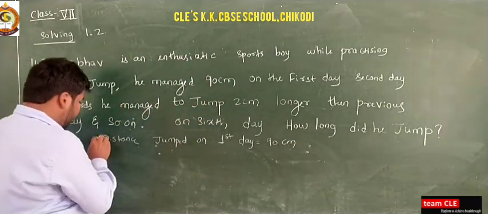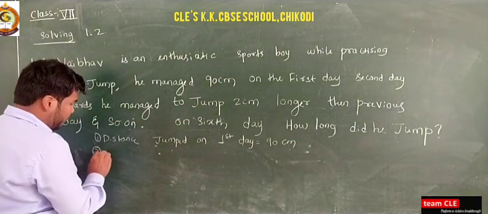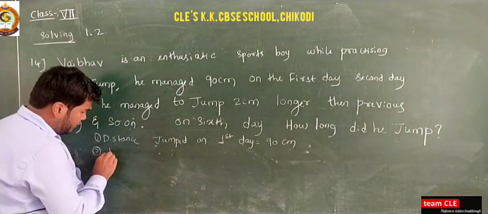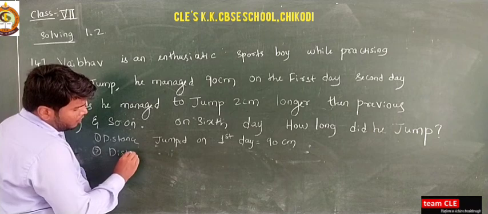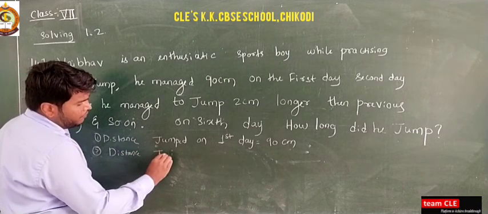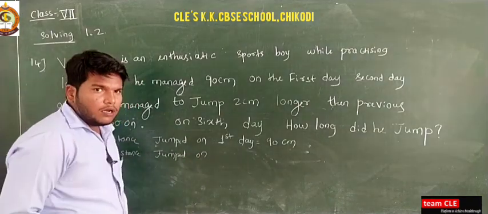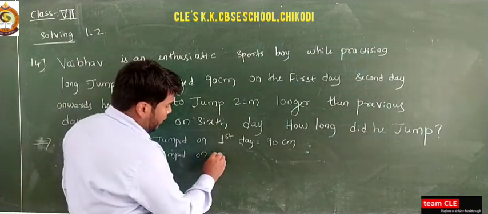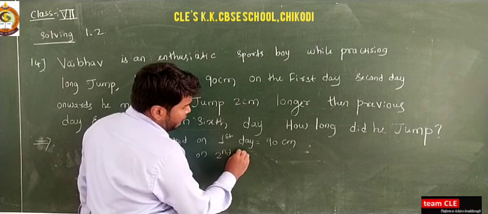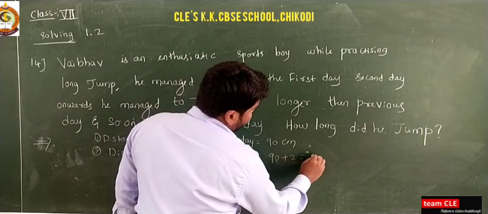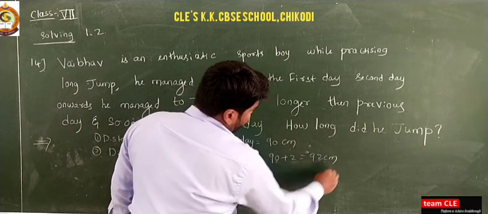Okay, similarly this is the first one. Second one, you can write this as distance jumped on second day. On the second day it is 90 plus 2, which is equal to 92 centimeter.